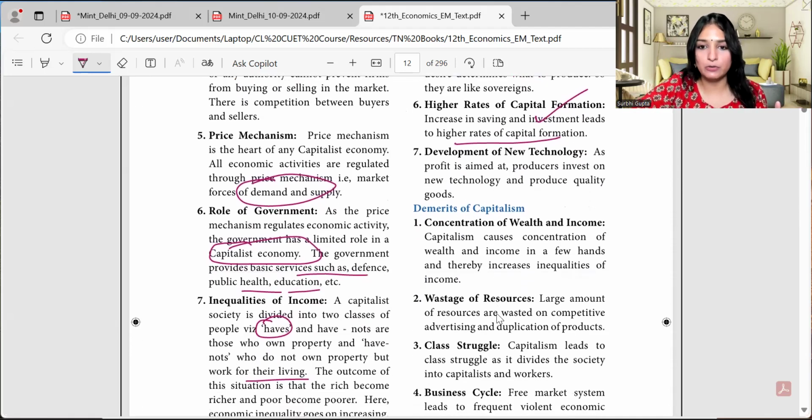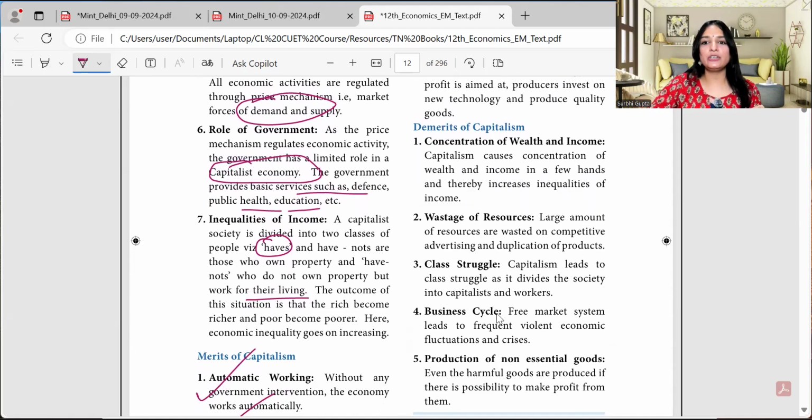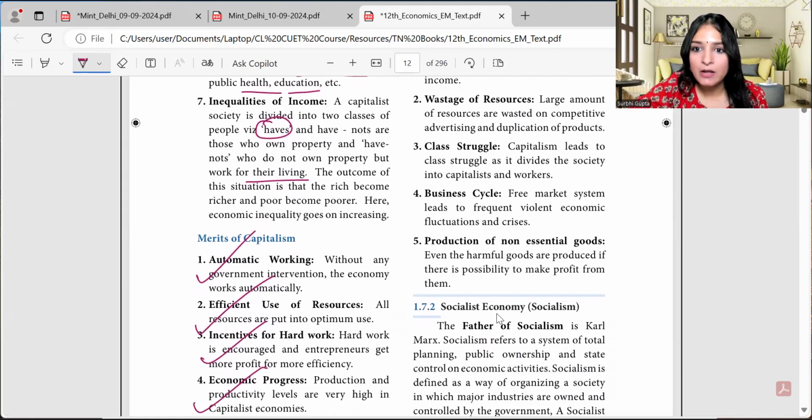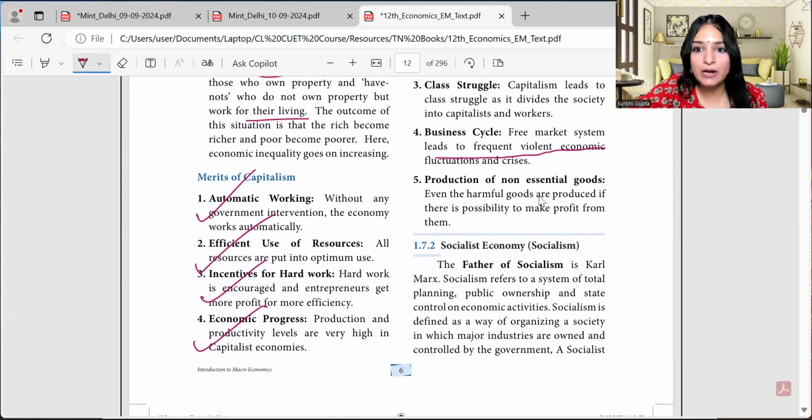There are demerits also, but what are the demerits? Their concentration is only on wealth and income, not the social welfare. So that is the issue. Then wastage of resources. A large amount of resources are wasted on competitive advertising. So we say resources are optimally used, but certain resources in the process of optimal utilization are wasted as well on advertising and duplication of products, so that your profits are maximized. Class struggle is there. Then business cycle. Free market system leads to frequent violent economic fluctuations and crisis. And then production of non-essential goods, because even harmful goods are produced.